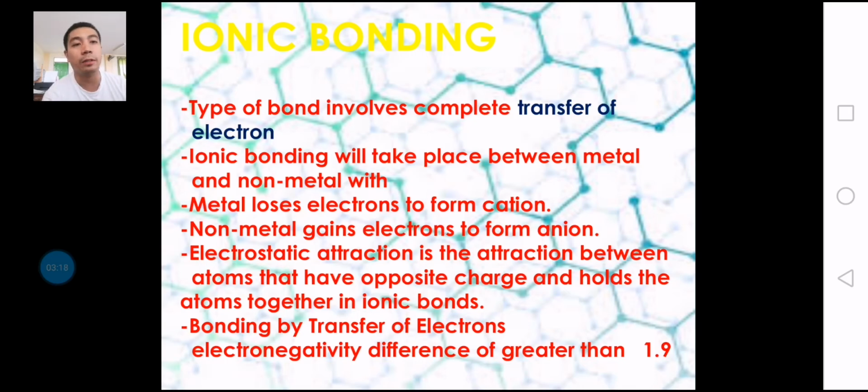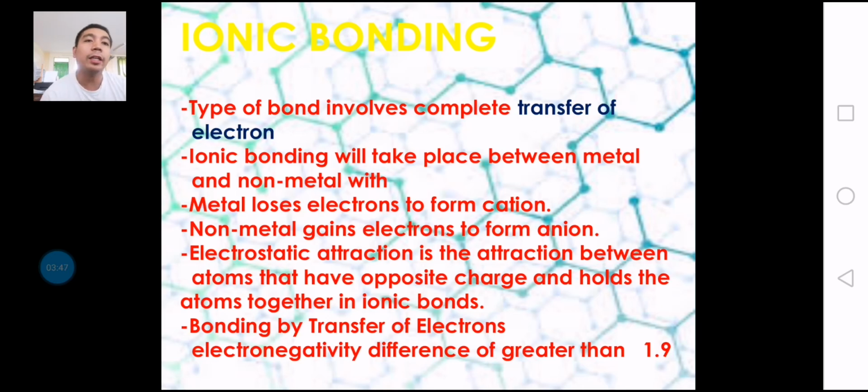And one of the things you have to remember is how to know if the given compound is ionic. When we say compound, it is composed of two or more elements. When we say pure substance or element, it is composed of only one element. When we say compound, two or more elements are combined as one.